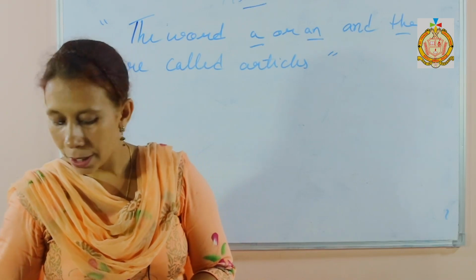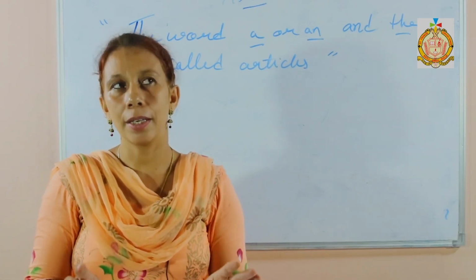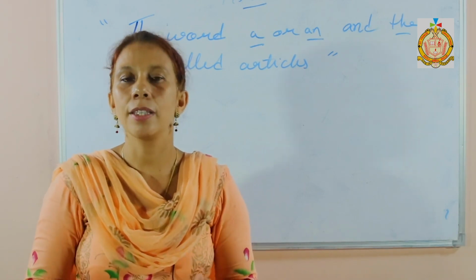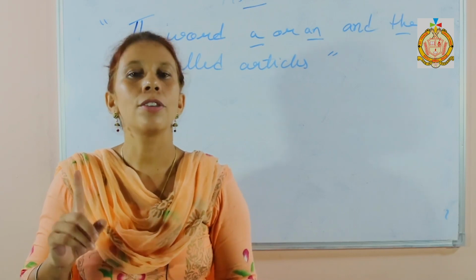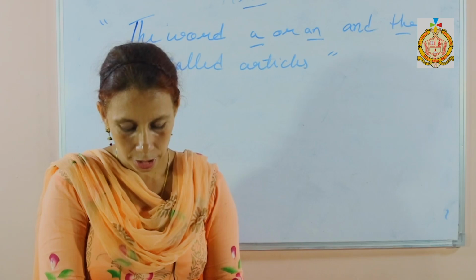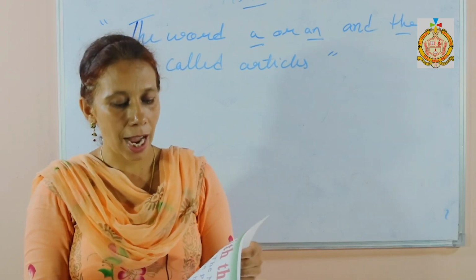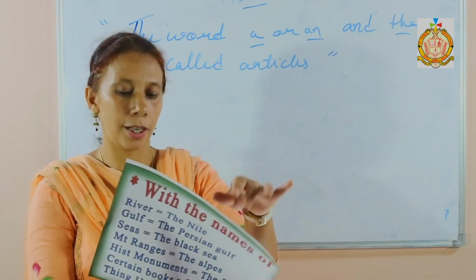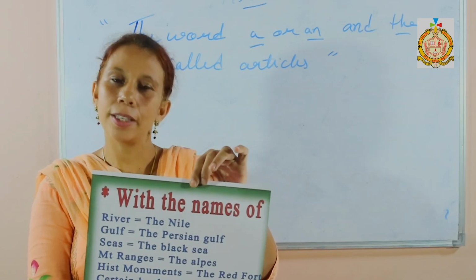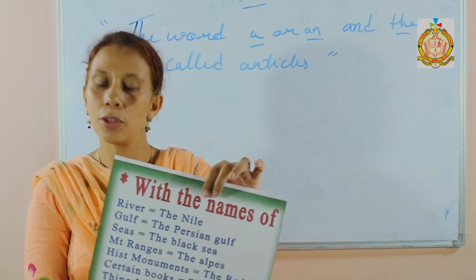And your next topic is that you can also use the with the famous names of rivers, mountain ranges, historical monuments and certain books, unique things. Here are the examples: the river Nile, the Persian Gulf, seas like the Black Sea, Mount Everest, the name of a mountain, and so on.